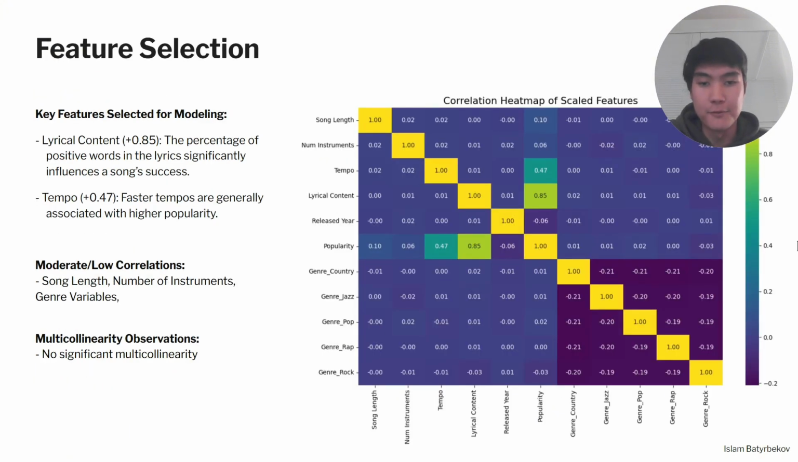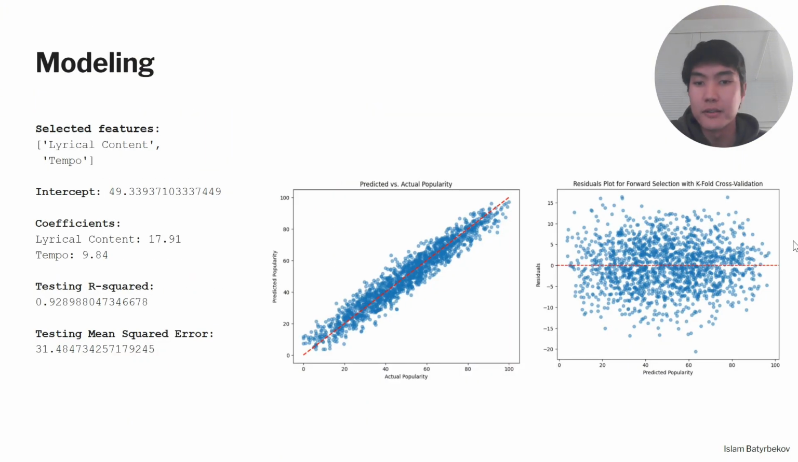For feature selection, I focused on correlations. Lyrical content was the most significant predictor, followed by tempo, and song length and the number of instruments had minimal impact. Genre also had little effect, with only slight variations in popularity between genres. For my model, I used forward selection with cross-validation, which confirmed the importance of lyrical content and tempo. The final model achieved R-squared of 92%, and the residuals were evenly distributed, indicating minimal bias.